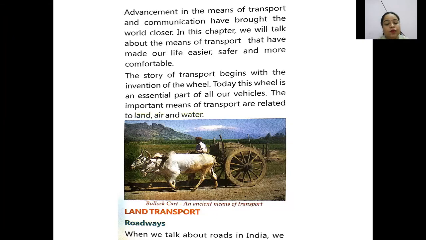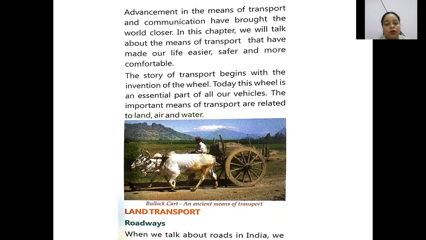In this chapter, we will talk about the means of transport which made our life easier. It should be much safer and more comfortable for us to go from one place to another.